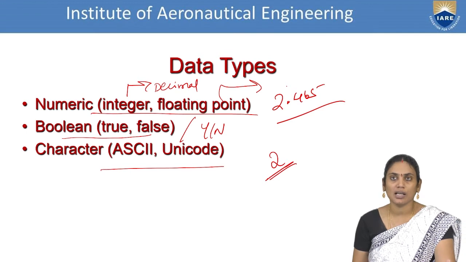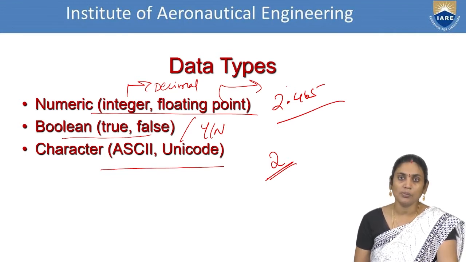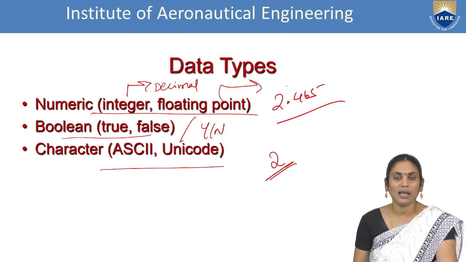Apart from this, data types: the types of data with respect to handling of information. What type of data you are trying to implement or invoke is considered here. In this case, we have 3 classifications for the data types. First one is numeric data type, second one is Boolean data type, and third one is ASCII or a simple character format.